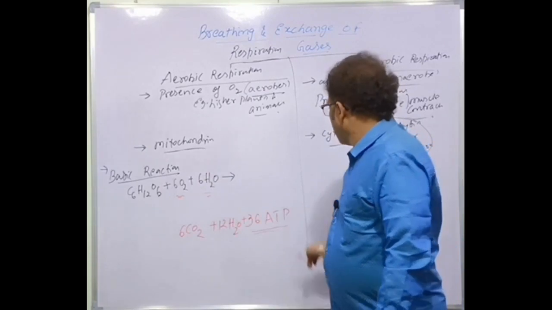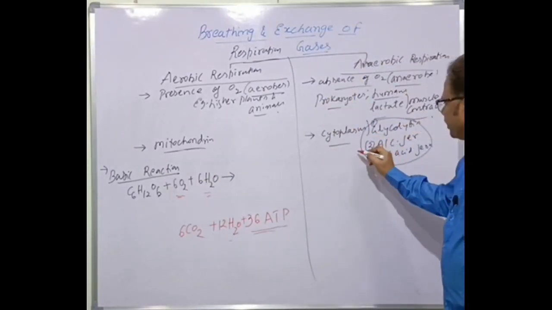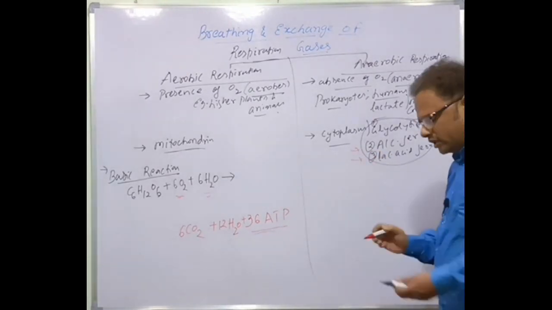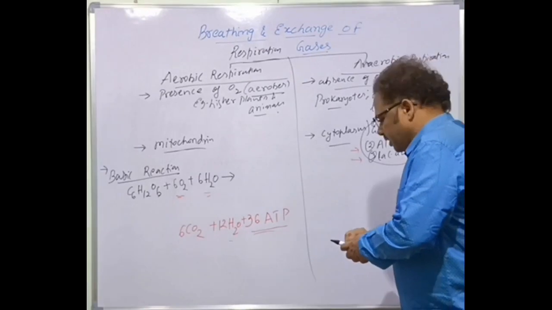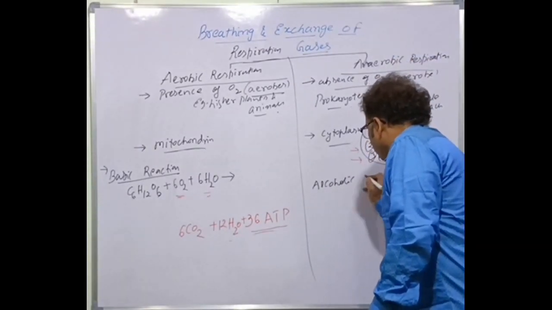Clear? And what is the basic reaction of the other one? I told you there are two types of fermentation: one is alcoholic fermentation, the other is lactic acid fermentation. What is the reaction of alcoholic fermentation?